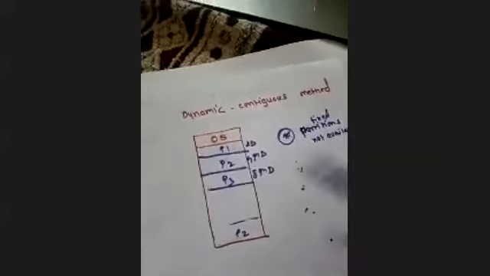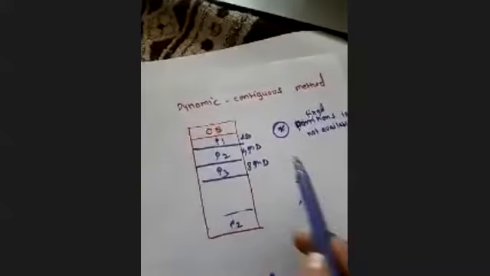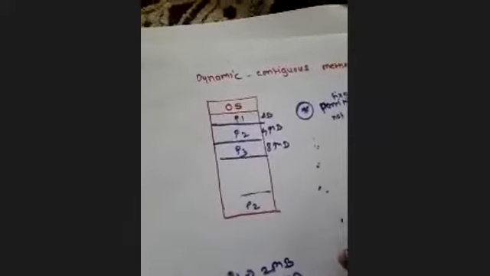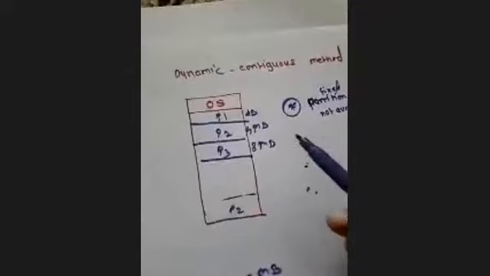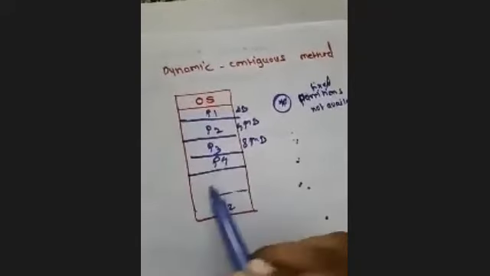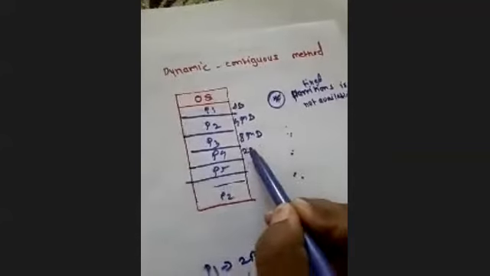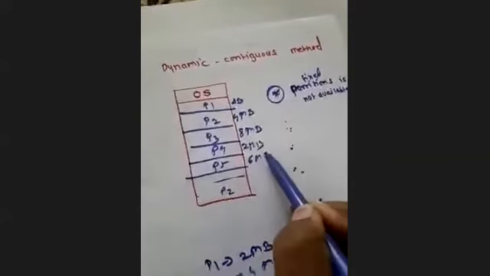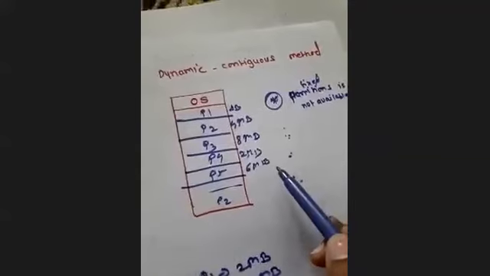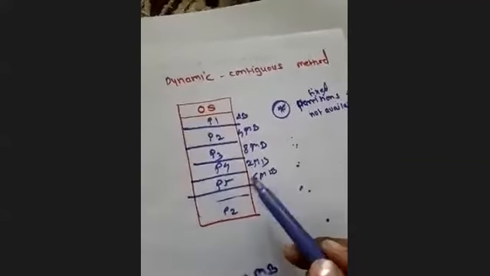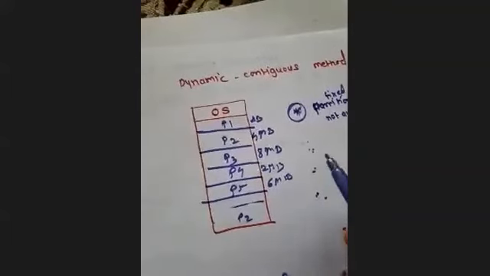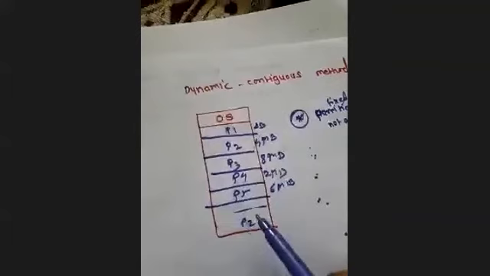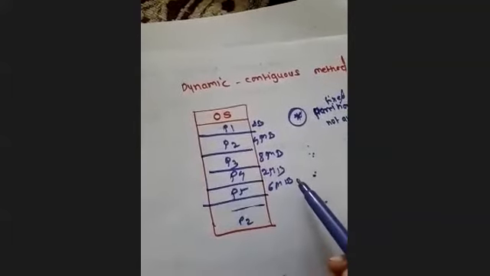right? So in this way I can utilize this memory more, or I can utilize the CPU more, than in the fixed partitioning method. Here the degree of multi-programming is also increasing, right? This was suppose 2 MB, this is suppose 6 MB, like this. So I can allocate memory to each and every process. If the memory required by the process is available, then I can immediately allocate the process into the RAM, right?